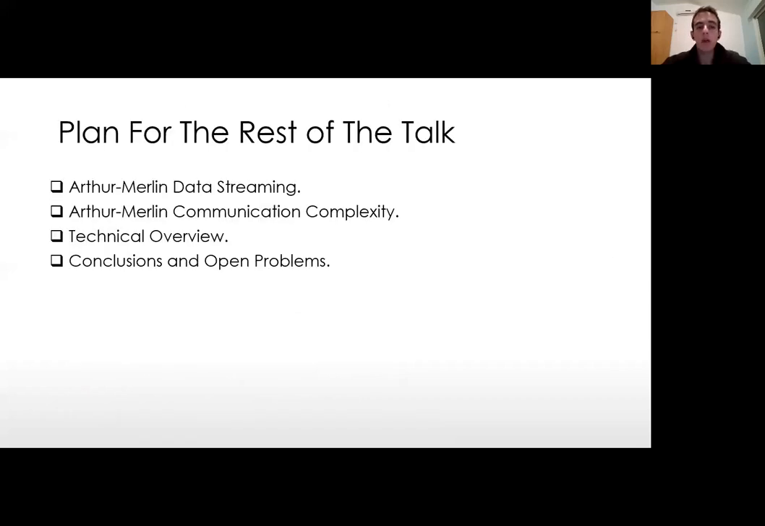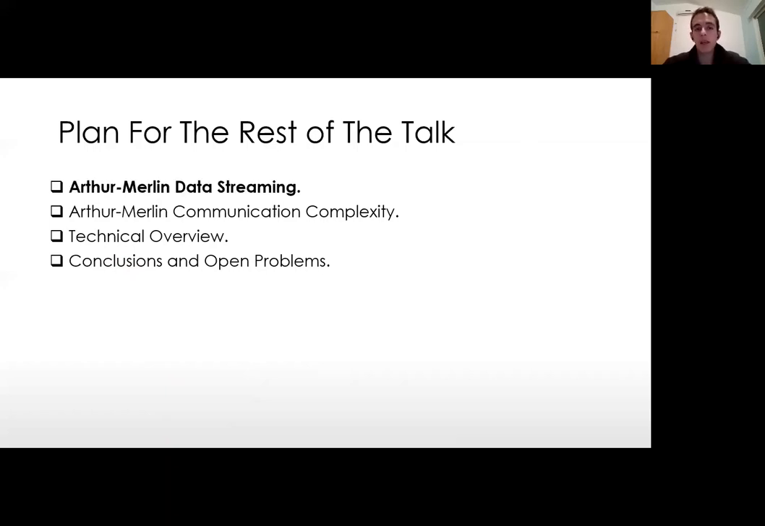So what we're going to do in the rest of this talk. First, I'm going to describe the formal quantitative version of our results in the data stream model, right after we define exactly what our Arthur-Merlin data streaming protocols are. Then we'll do the same in the communication complexity model. After that, I will try to give you some technical intuition behind our results. And lastly, in the last part, we'll discuss some open problems that are related to our work.